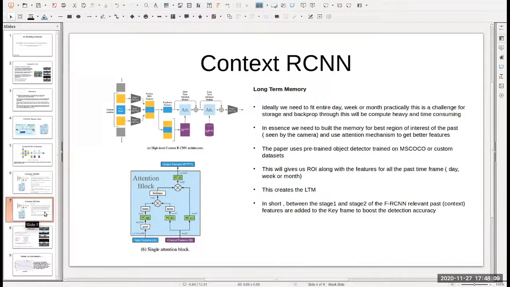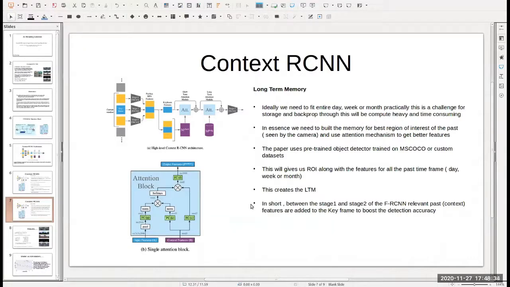Now let's come to the long-term memory. Ideally, we could have thought that we should feed in an entire day or week or month of memory into it, but this would be a challenge based on the storage required, and if you want to do dynamic training, it will take a lot of compute power as well as time.